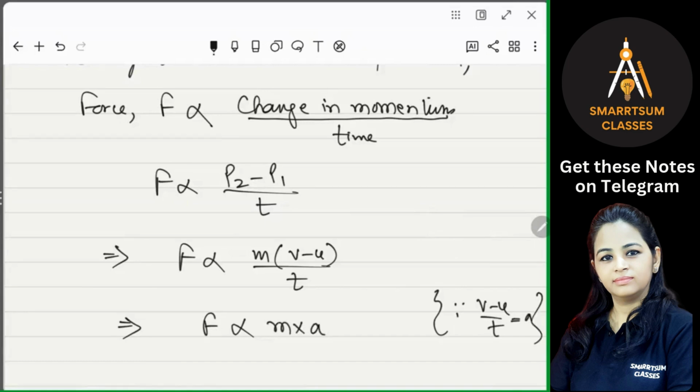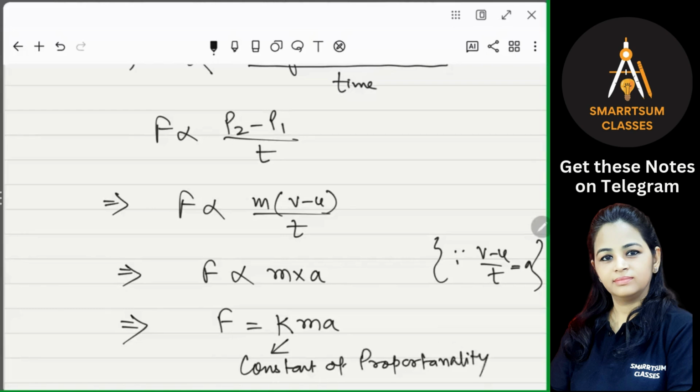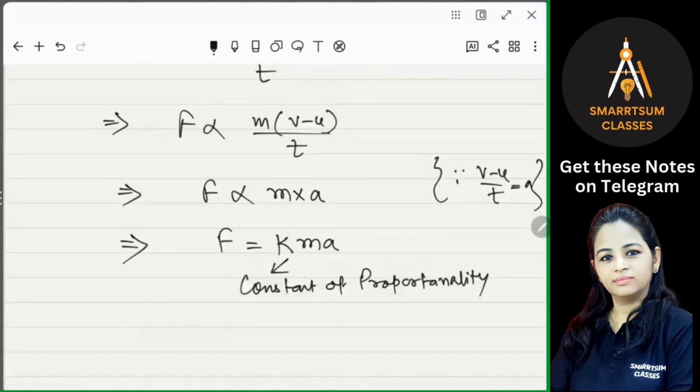Now, whenever we remove the sign of proportionality, we always have to multiply with a constant, the constant of proportionality. Suppose it is k, so F equals kma, where k is the constant of proportionality. K is taken as 1.